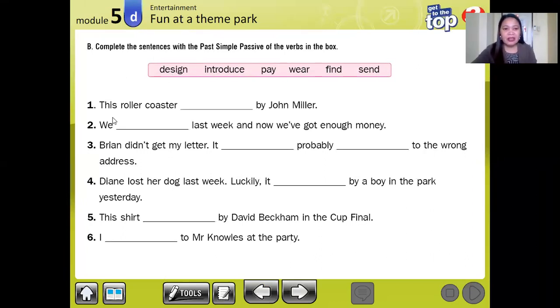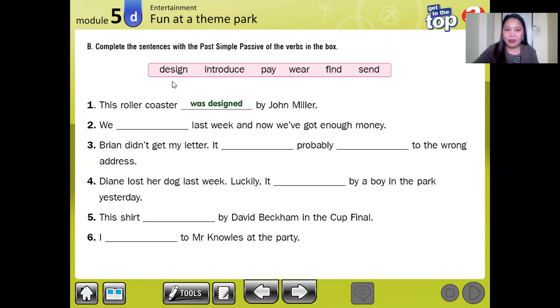Example, this roller coaster blank by John Miller. Okay, the answer is was designed. All right, was designed. Roller coaster is one, was designed. We have designed, or design, so we add ed.